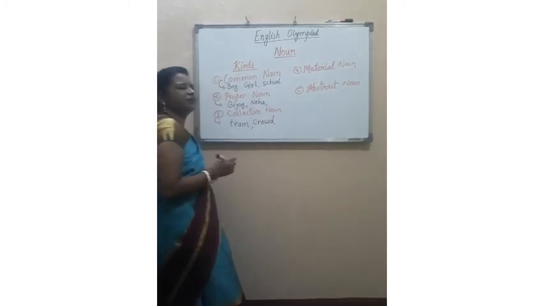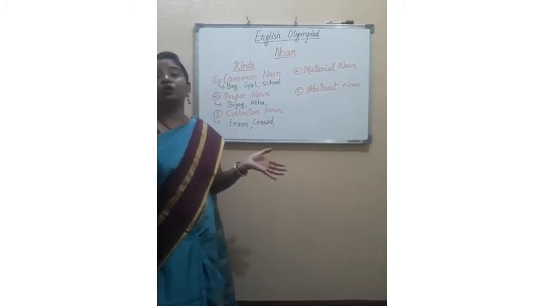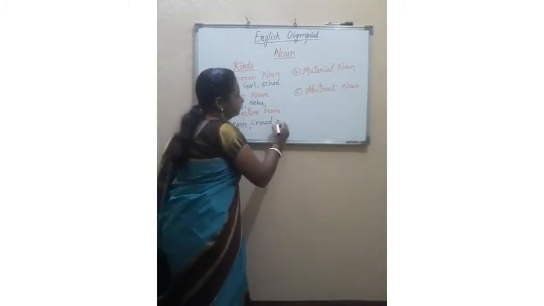Now see, there are different names for the different groups, as I said. A group of lions is called a pride. Pride of lions. Okay.